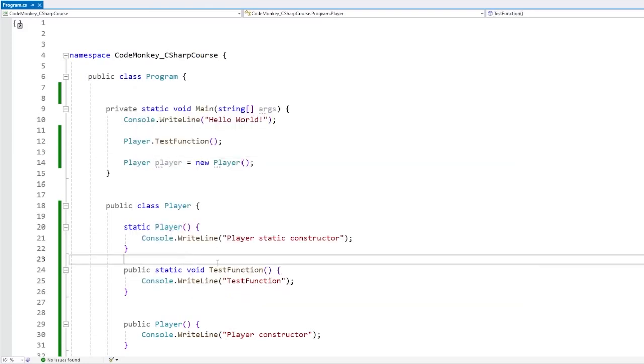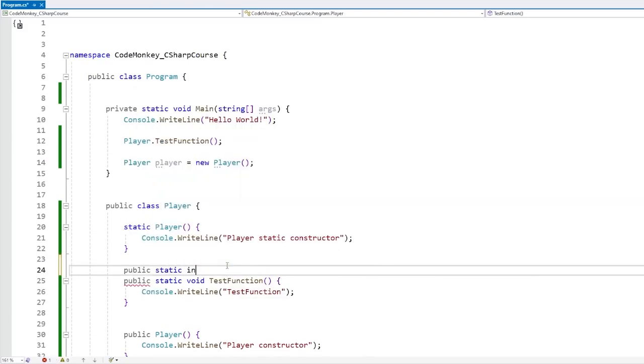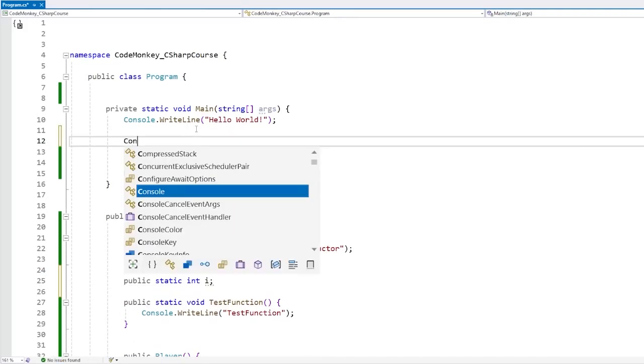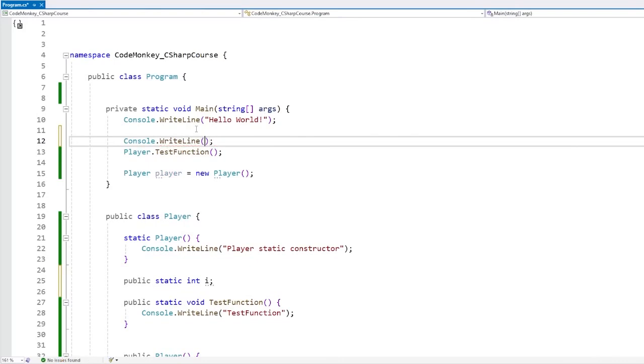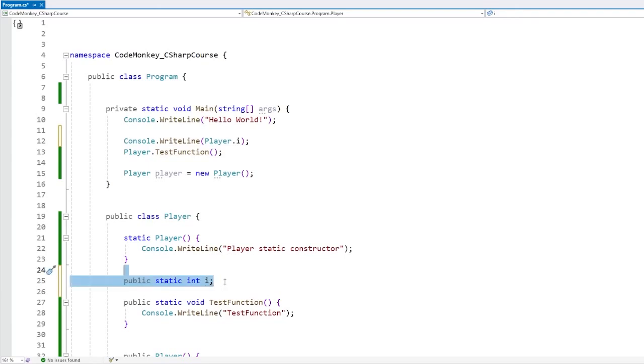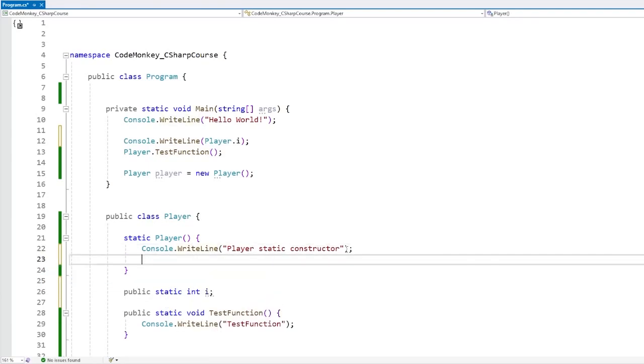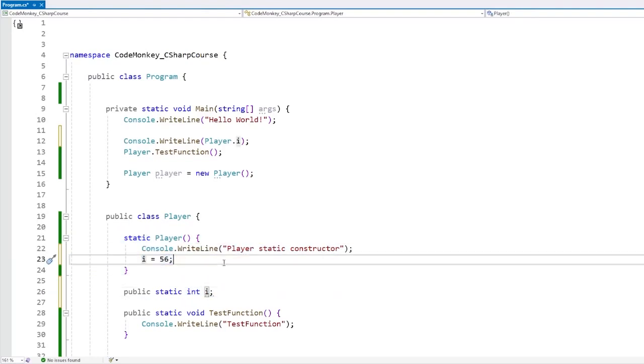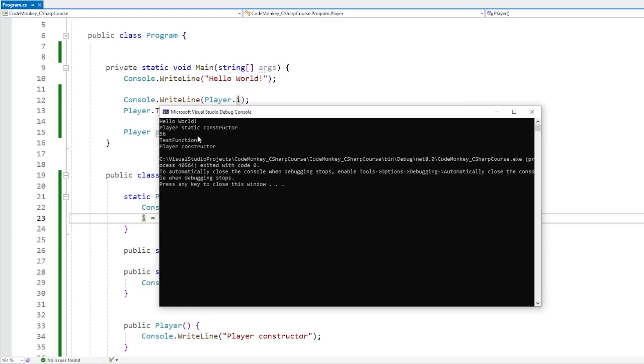Or alternatively, if we have some kind of field, so a static int for some kind of int field. If we have this, and up here we read it, so let's do Console.WriteLine on Player.I, so our static field. So by default, if we don't assign any value, this is going to default into 0. So over here, if we set I equals something, let's see what this one is going to print. Is it going to print the 0 that is over here by default? Or is it first going to run this code and basically print 56? So let's test. And there it is, exactly like that.